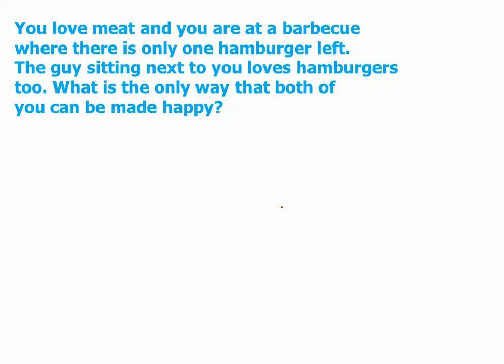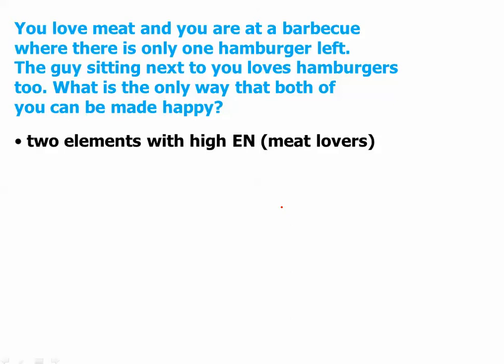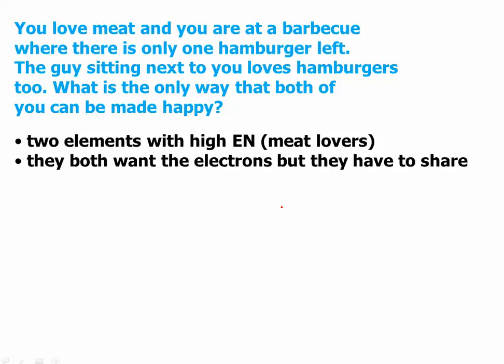All right, in the case where they have to share the hamburger, that's going to be two elements with high electronegativities. Basically, two nonmetals, and they're going to form a covalent compound. They both want electrons, but they have to share. That's going to be called a covalent bond. So if you can remember, ionic bonds, covalent bonds, think about giving away your hamburger or sharing your hamburger. Those are the two main types of bonds. We'll also be talking about metallic bonds, but that's later.